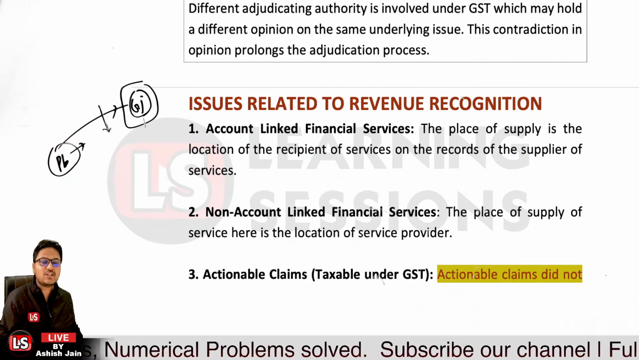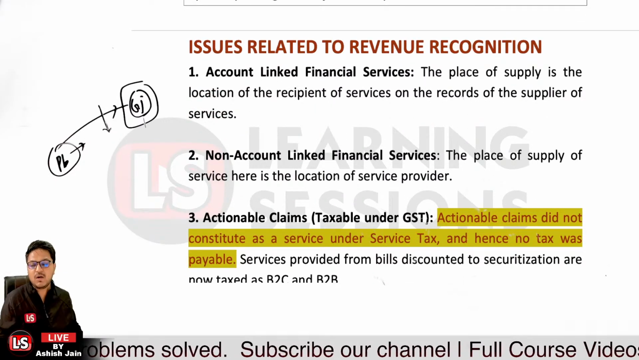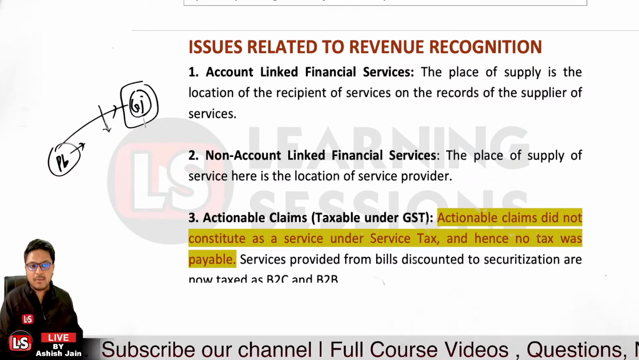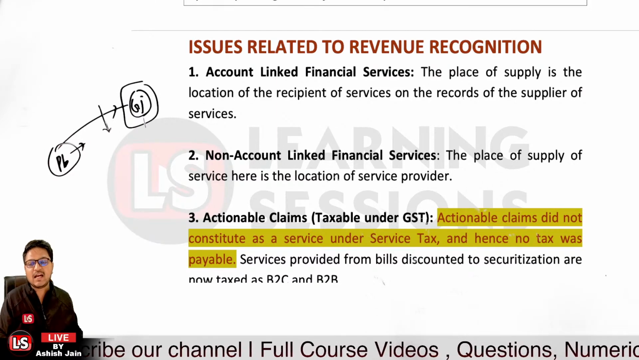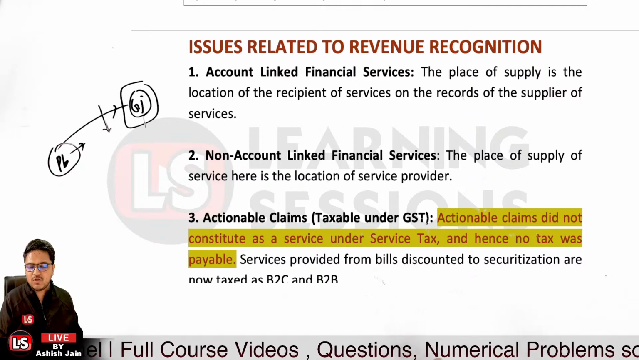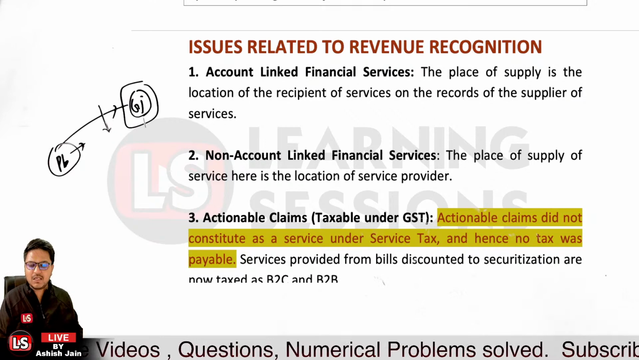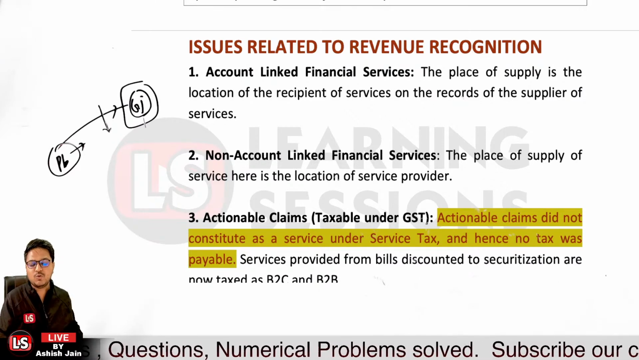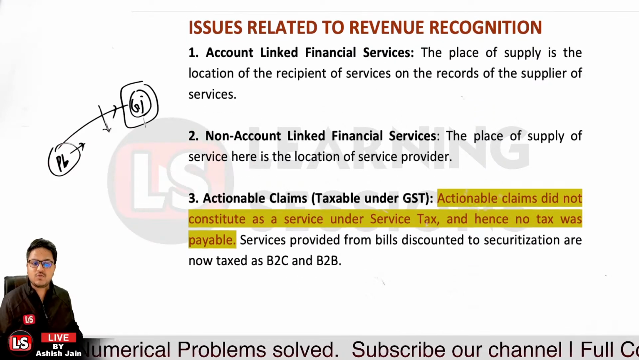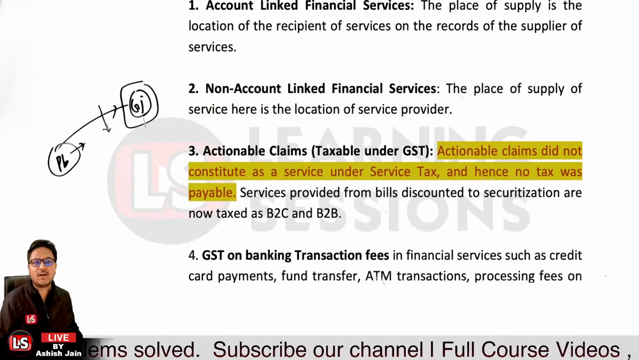Now previously actionable claims were not covered under the service tax, but now under the GST these all have been covered, whether it is related to lease, barter, actionable claim. So whether it is related to the discounting of the bills or the securitization of the bills, those all have been covered under the GST, and further those are now taxed under B2C and B2B. B2C means business to customer, and B2B means business to business transactions. So those are taxed accordingly.